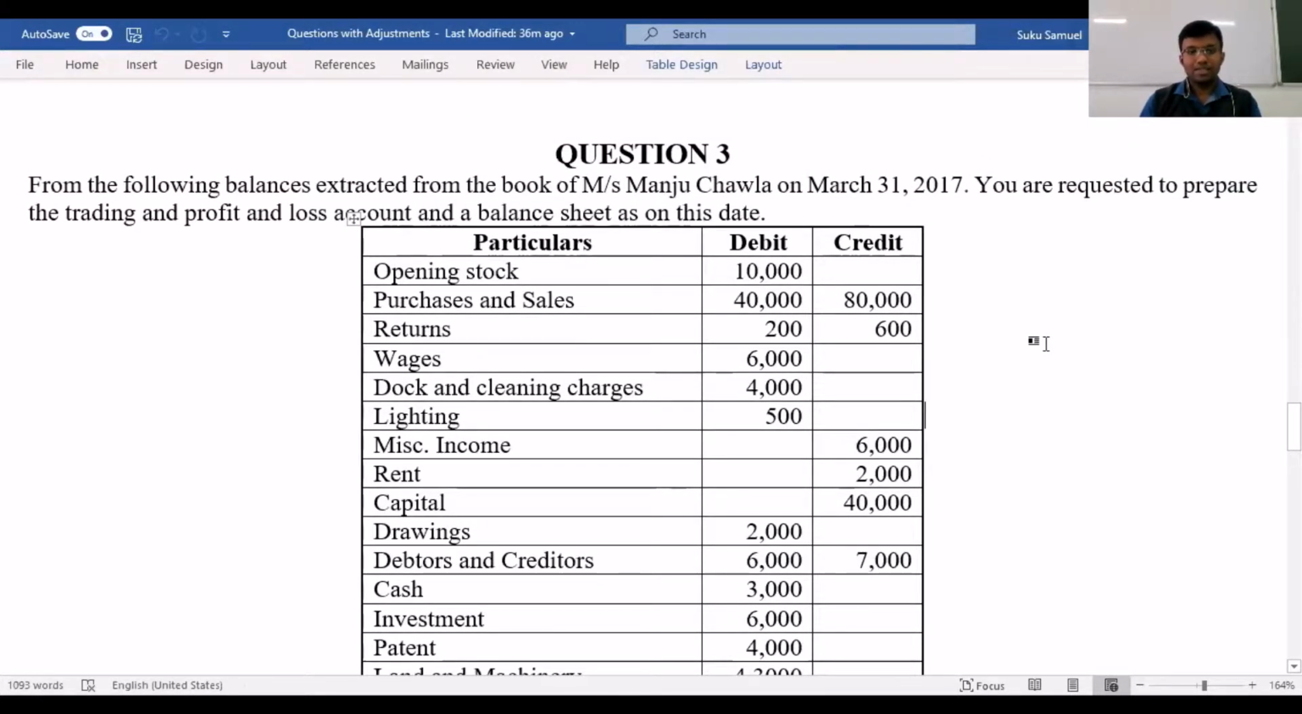From the following balances extracted from the books of Manju Chawla on 31st March 2017, you are requested to prepare trading, profit and loss, and balance sheet as on this date. So we've been given the trial balance, and with the help of this trial balance, we've been asked to prepare the final accounts, and we also see that the books of accounts belong to a person by the name Manju Chawla, and it is for the date of 31st March 2017. Okay, so the trial balance has been given.